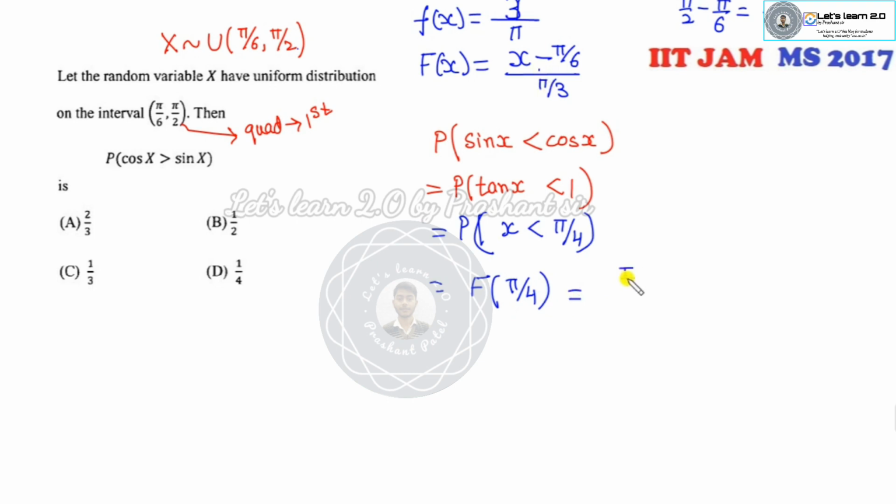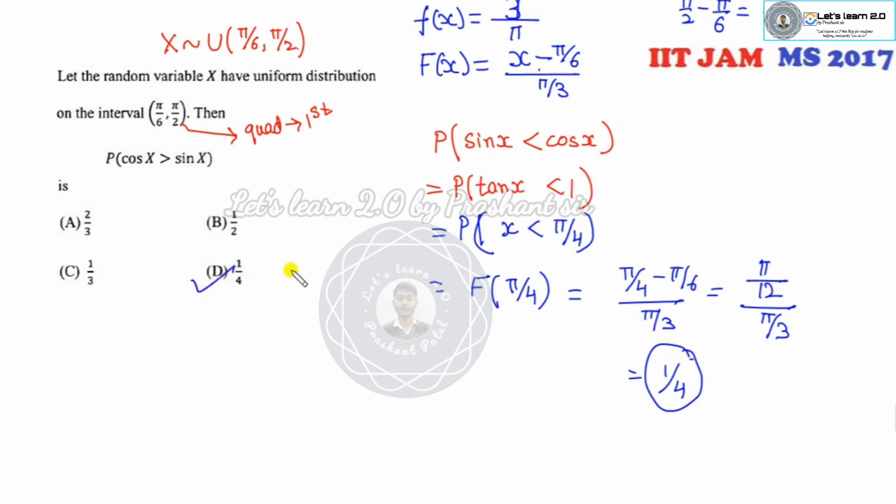I can substitute here. So what is that? It's pi over 4 minus pi over 6, divided by pi over 3. So 12 is the LCM. 3 minus 2. So pi over 12 divided by pi over 3. 1 over 4 is the right answer of this problem. Always, whenever you have a uniform distribution, always write in terms of the CDF. You will get your answer within a fraction of a second.